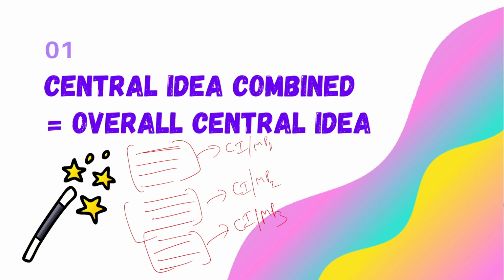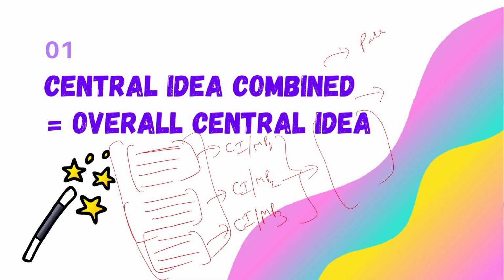When you combine all these 3 main points, you will get the overall central idea of the whole passage, right? So the central idea combined of all the paragraphs is equal to the overall central idea of the passage.